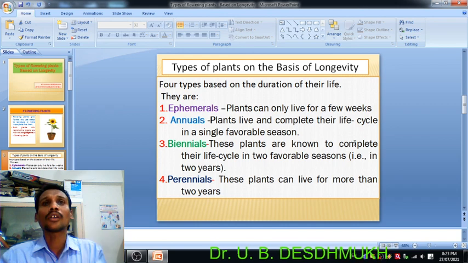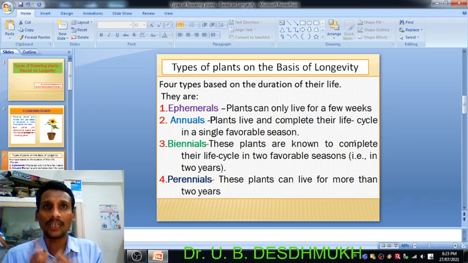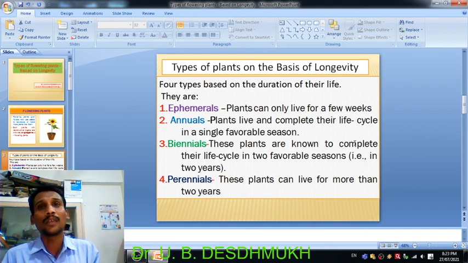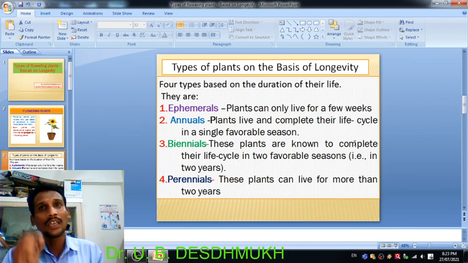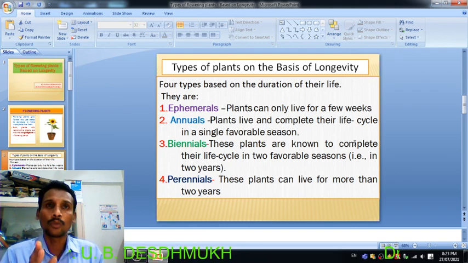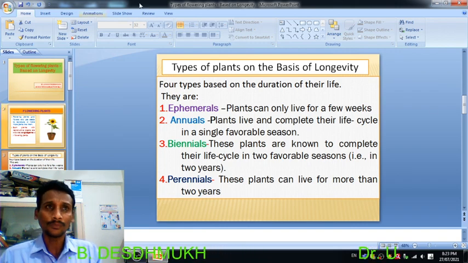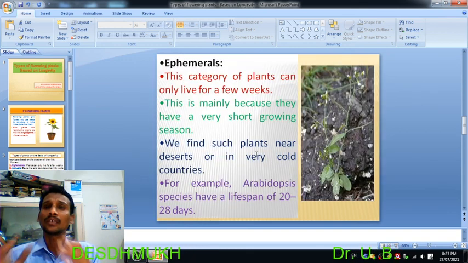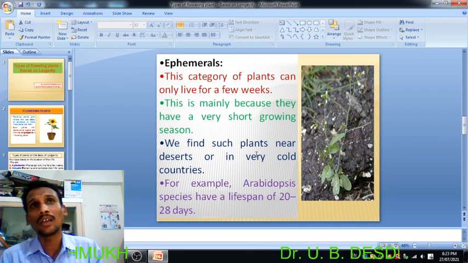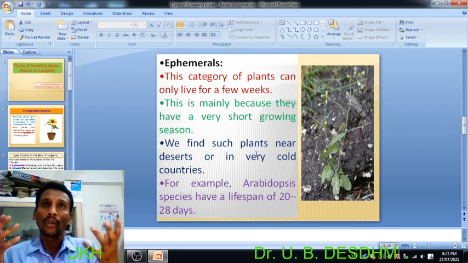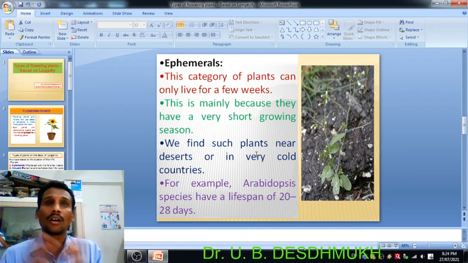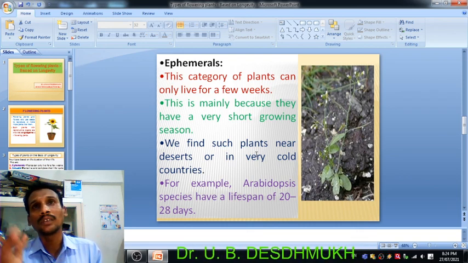Like trees, all the big trees that you see in your surroundings, for the completion of their life they require more than 2 years, and such plants are considered perennials. So these are the 4 different types of angiospermic plants on the basis of their longevity. Now we are going to discuss the details of all these types of flowering plants on the basis of the longevity.